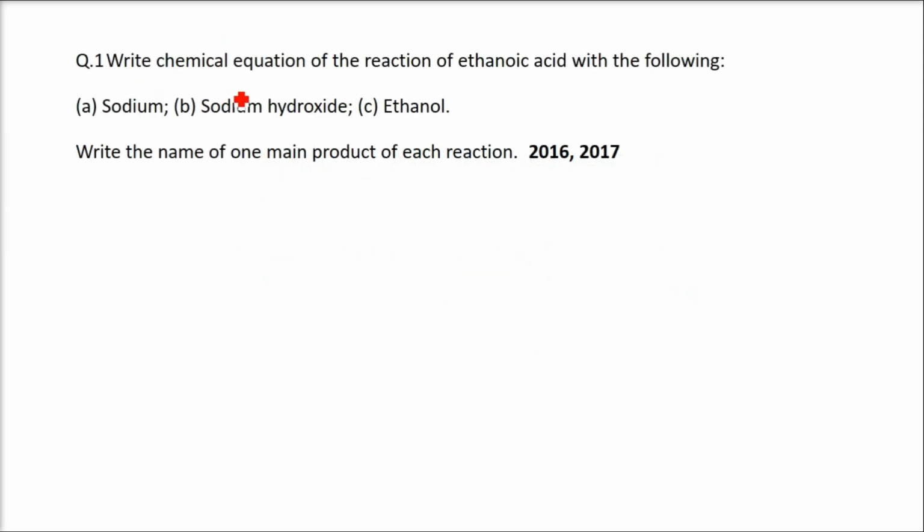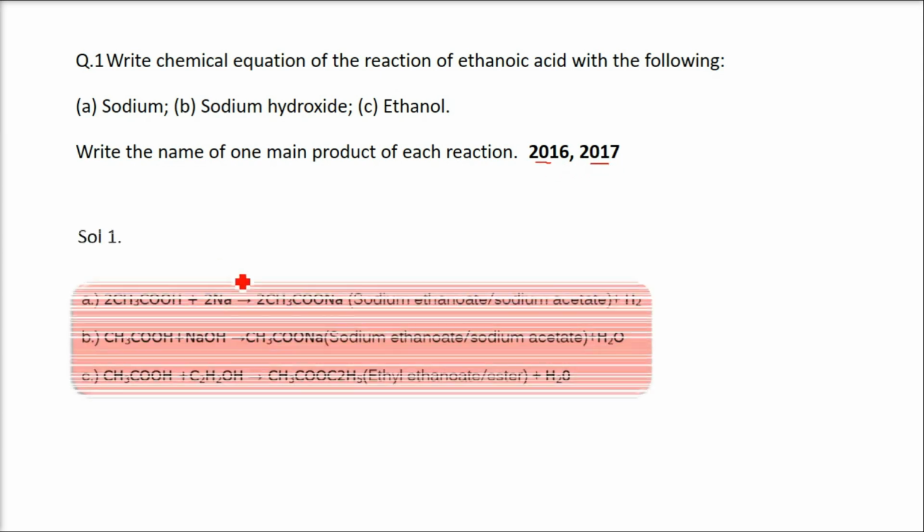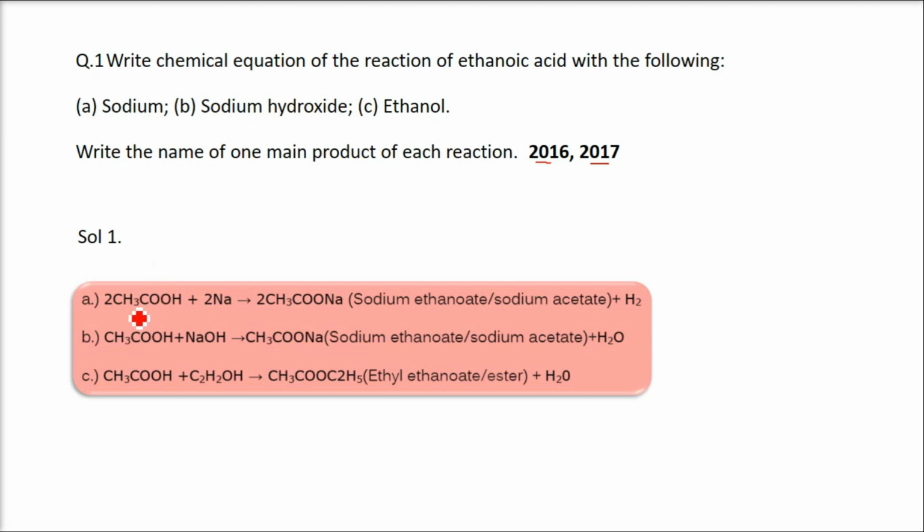The first question is, write the chemical equation of the reaction of ethanoic acid with the following: sodium, sodium hydroxide, and ethanol, and also name one main product of each reaction. This has come in 2016-2017. Now this is your ethanoic acid, CH3COOH. When it combines with sodium, it gives you sodium ethanoate, also called sodium acetate, along with hydrogen.